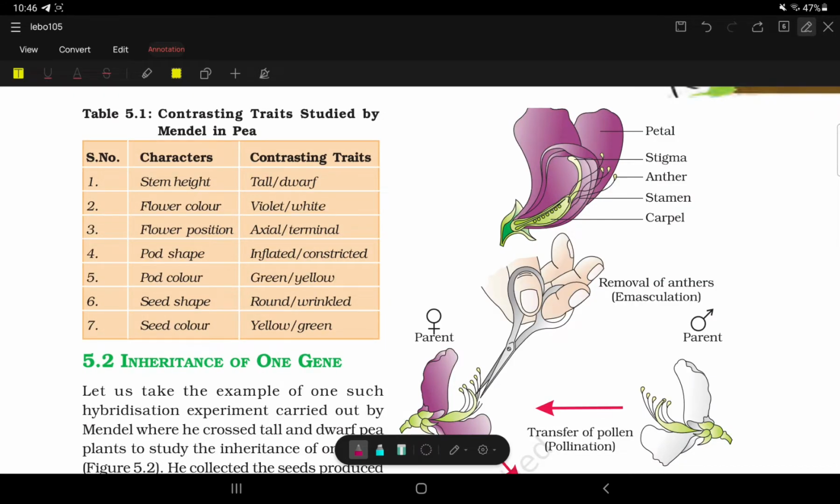Contrasting traits studied by Mendel in pea: stem height, tall or dwarf; flower color, violet or white; flower position, axial or terminal; pod shape, inflated or constricted; pod color, green or yellow; seed shape, round or wrinkled; seed color, yellow or green. These are the traits. Dominant and recessive, we won't come to that point yet.